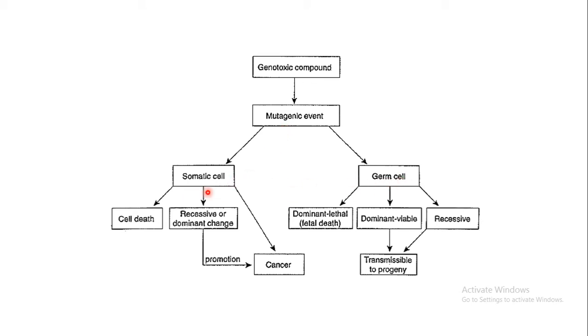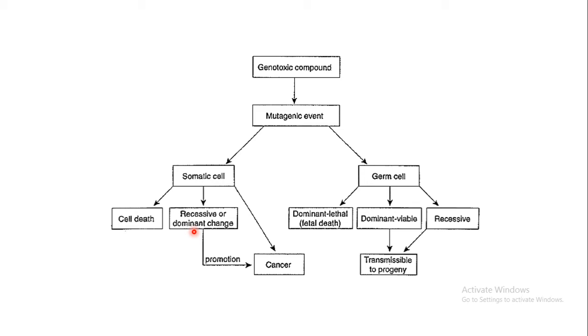Now when it affects the somatic cell, let us see what exactly happens. What could be the consequences? Either this mutagenic event may result in cell death, that particular affected cell may die, or some recessive or dominant changes in that cell may take place. Recessive means hidden changes which may not be expressed, whereas dominant changes are those which are reflected in the form of certain consequences.